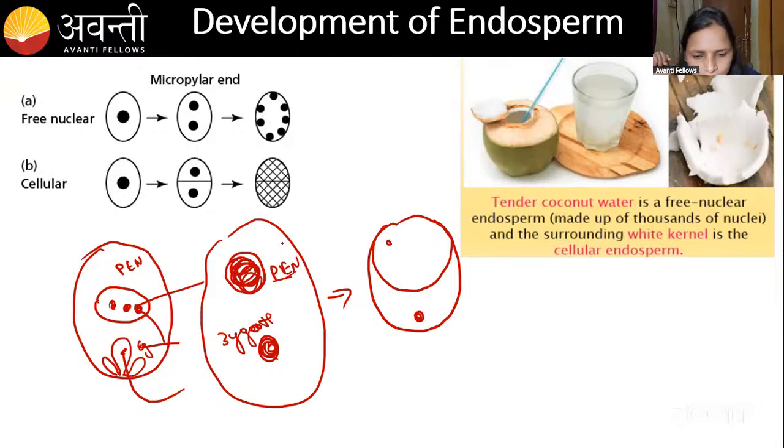What will it do? The triploid is there, right? Triploid nucleus. The nucleus is triploid. Remember, okay? This triploid nucleus goes on dividing.